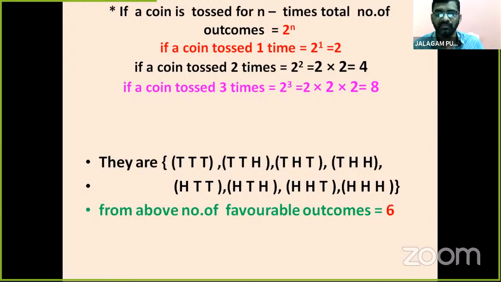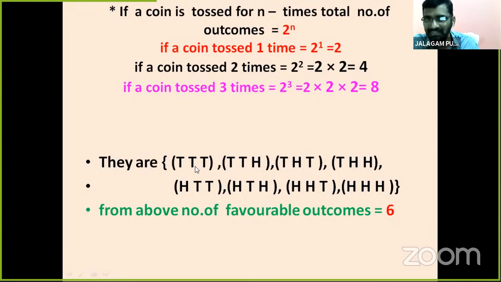Now from above, the number of favorable outcomes. Now we see favorable. Here, when all 3 are TTT or HHH, these two come, she wins. But we want the probability that she loses the game. That's why we take these 1, 2, 3, 4, 5, 6. So 6 favorable. If TTT or HHH, she wins the game, but we want the probability that she loses. That's why the favorable outcomes are 6.